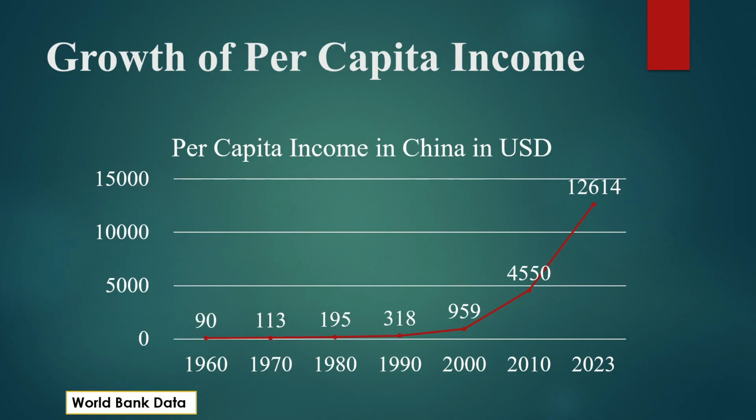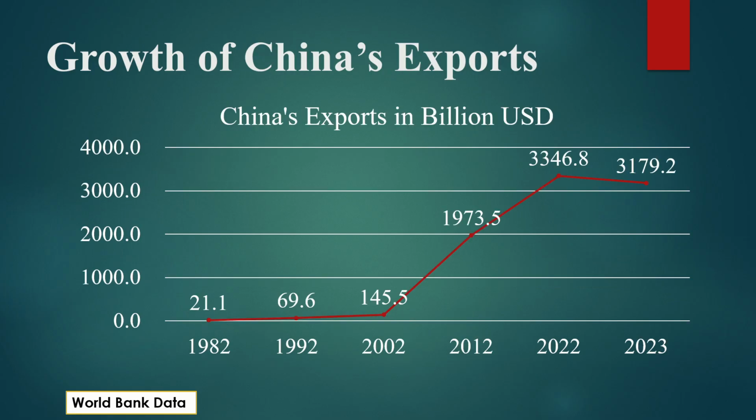Growth of per capita income in China has been remarkable as well. In 1960, the per capita income in China was only $90, which had surpassed $12,600 by the end of 2023. China's development has been export driven, and as you can see, the growth of Chinese exports from merely $20 billion in 1982 to $3.3 trillion in 2022.